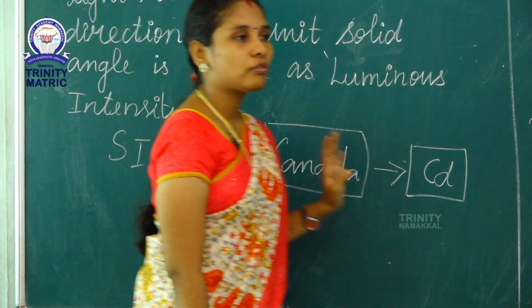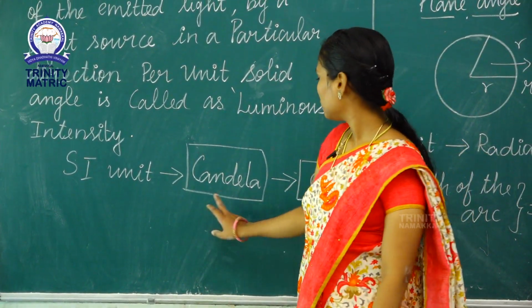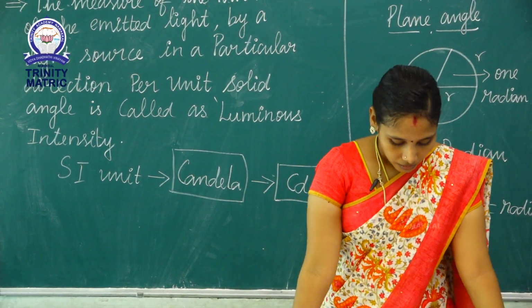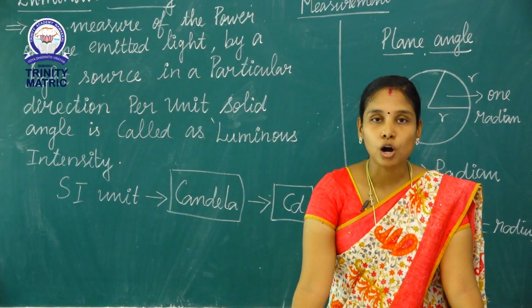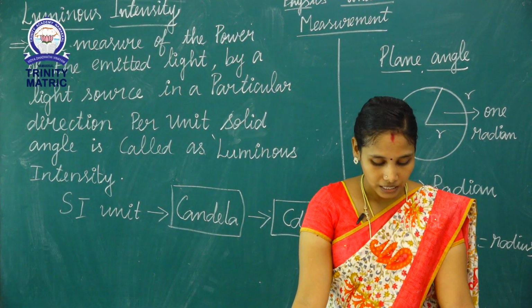The SI unit of luminous intensity is candela. The symbol is CD. The light emitted from a common wax candle is approximately equal to one candela.